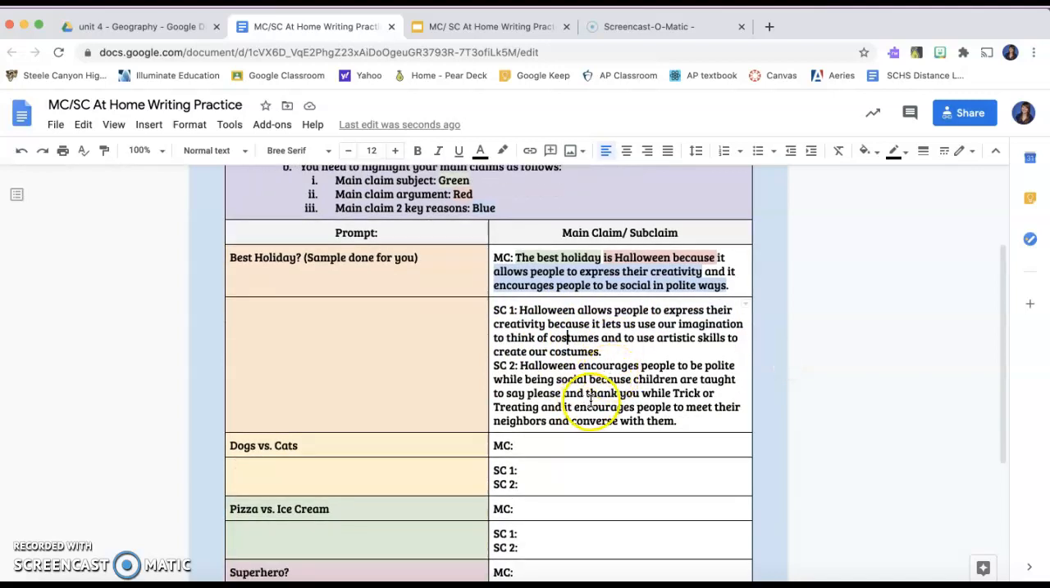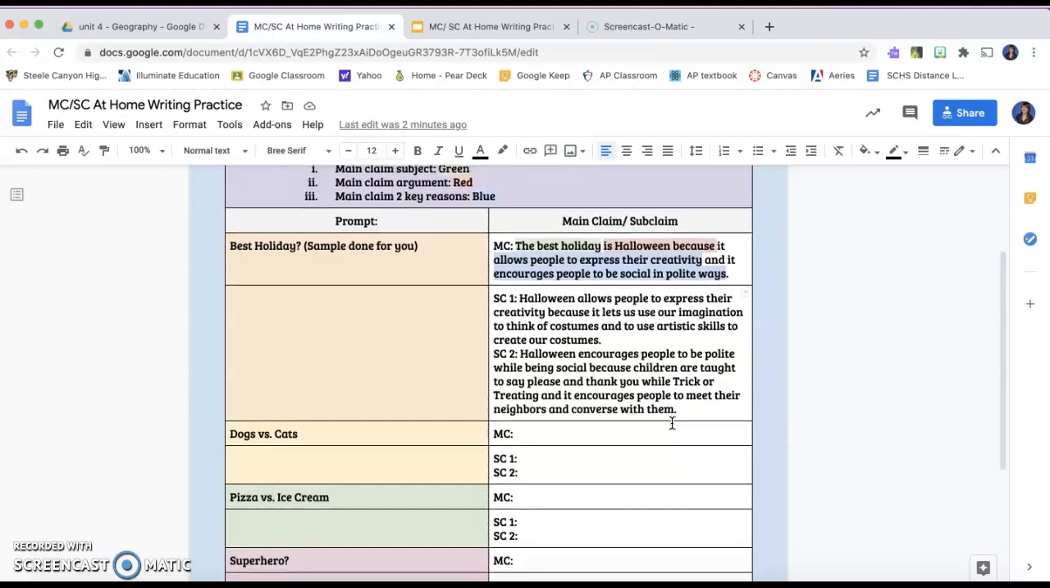Our second subclaim, right, is about encouraging people to be polite in social ways. So we would say Halloween encourages people to be polite while being social. So we've said our second key category already, right? Then we need two key reasons why. So because children are taught to say please and thank you while trick-or-treating, and it encourages people to meet their neighbors and converse with them in polite ways. Okay, so that's going to be a perfect example.